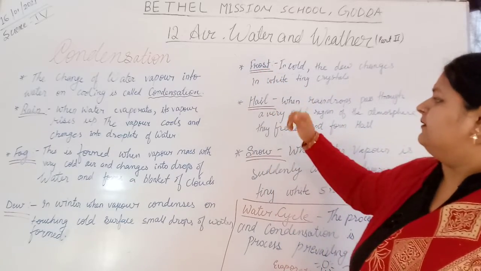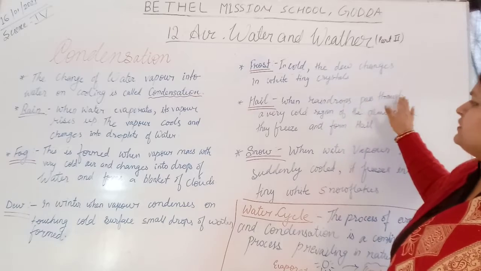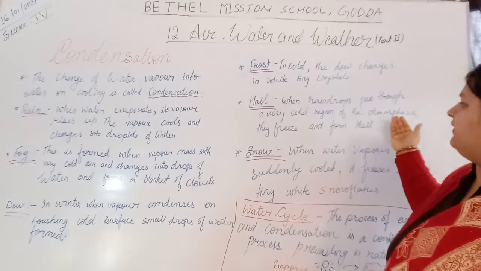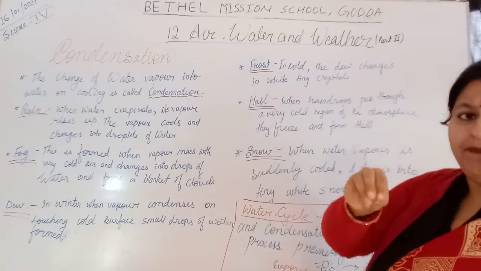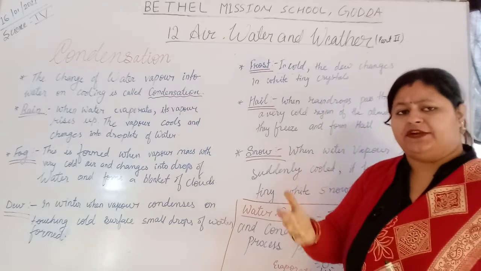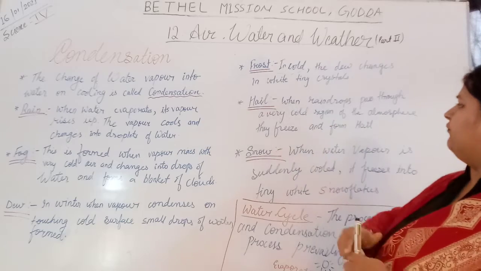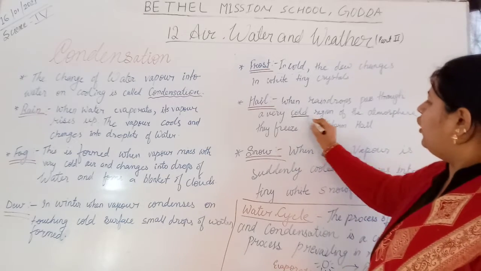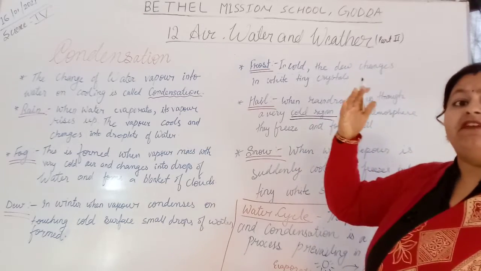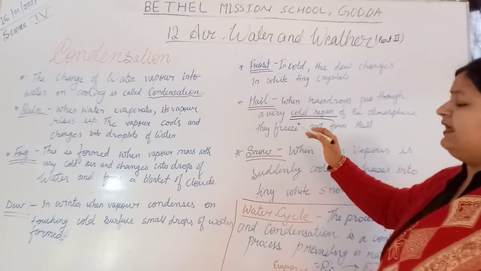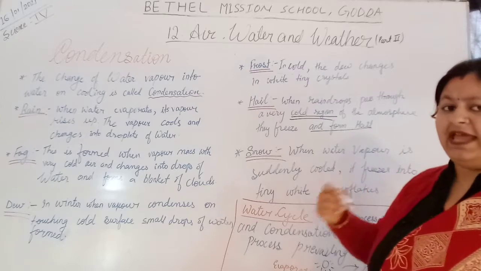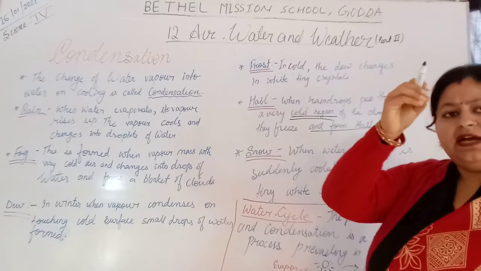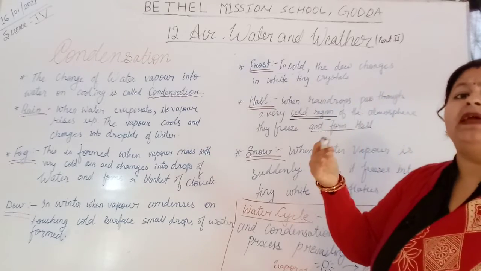Next is hail. When raindrops pass through a very cold region of the atmosphere, they freeze and form hail. When the raindrops come in contact with a very cold region of the atmosphere, they freeze. What happens? They freeze and they form hail. Okay. When the raindrops freeze, they form hail.